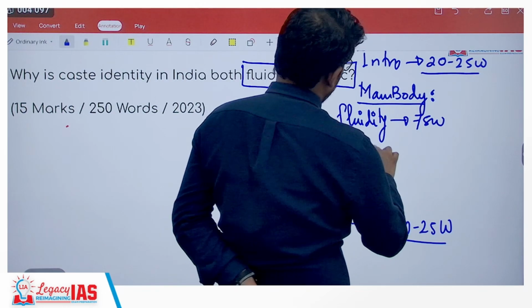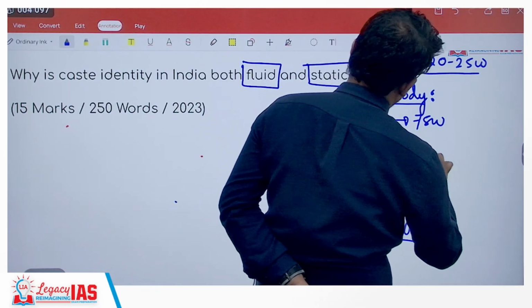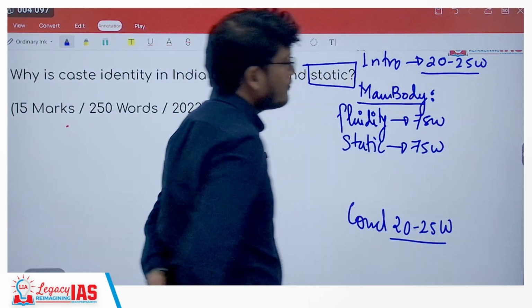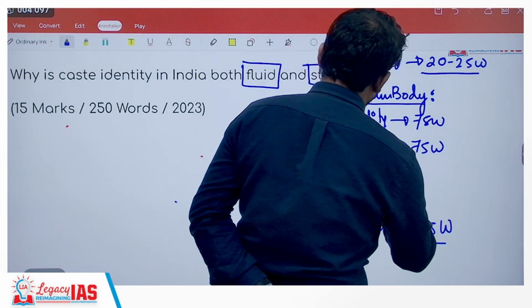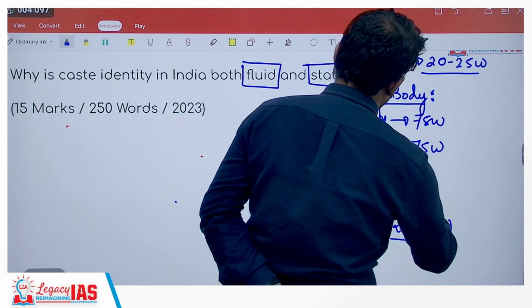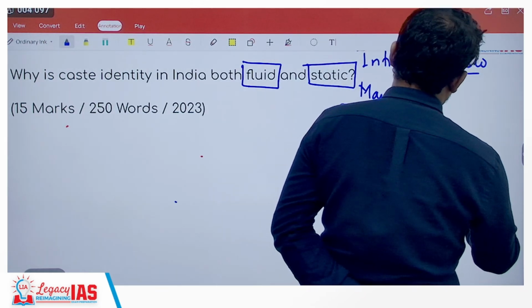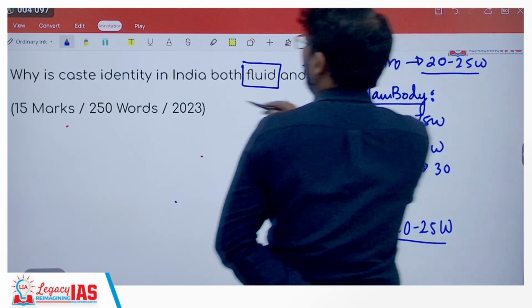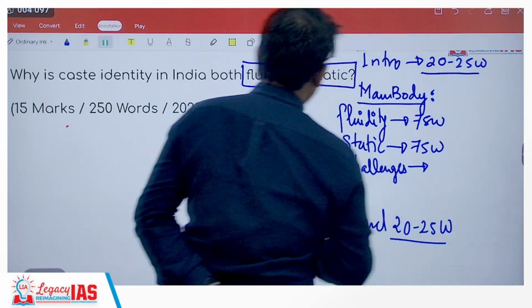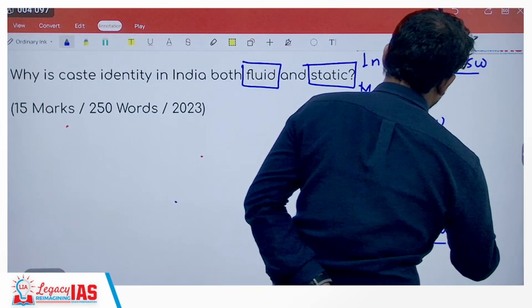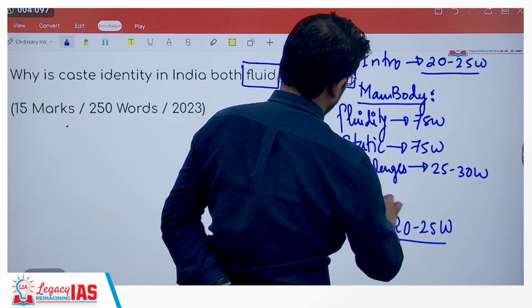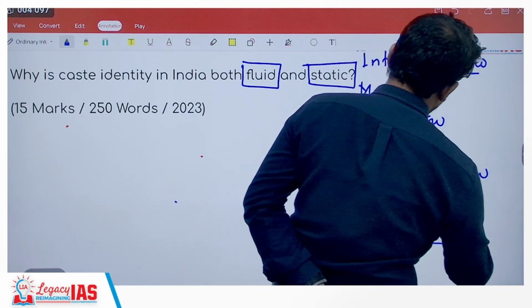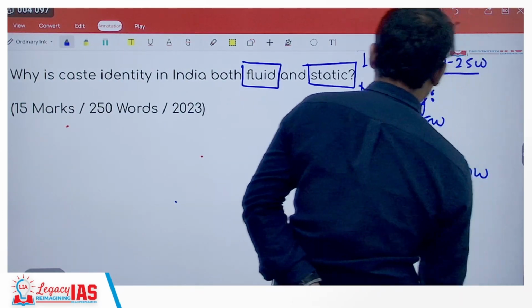The static nature, again around 60 to 75 words. Then you talk about what challenges are being faced, around 25 to 30 words, and the solution that you can see for those challenges, around 25 to 30 words.